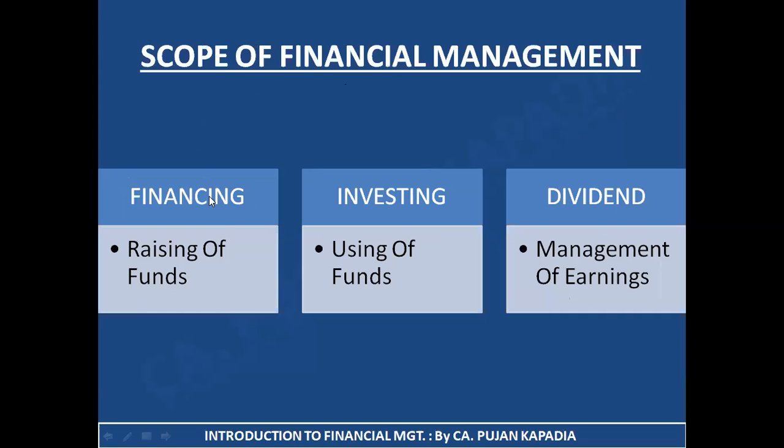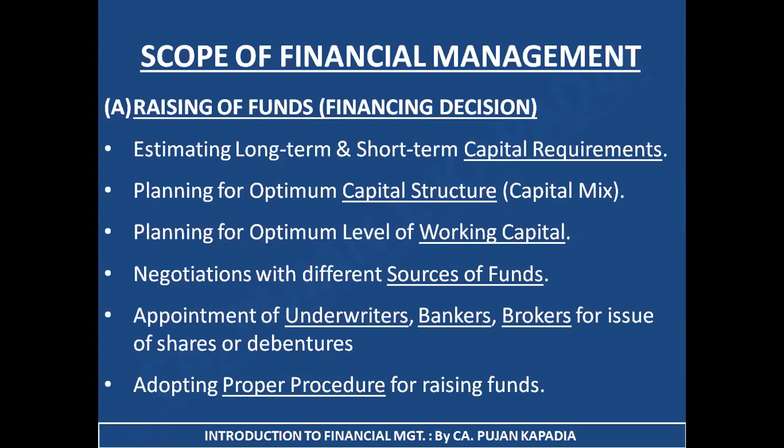To classify it broadly, I can classify it into three categories. First is financing activity, which basically talks about raising of funds. Where will the money come from? Second is investing activity, which is about using of funds, where you are going to invest. And third is dividend policy, which talks about management of earnings. That is, whatever profit you have earned, how much you are going to retain in the form of reserves and how much you are going to distribute to the shareholders in the form of dividend. Let's see it in detail.